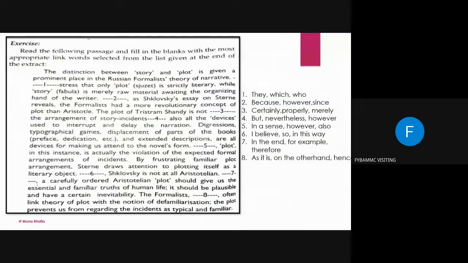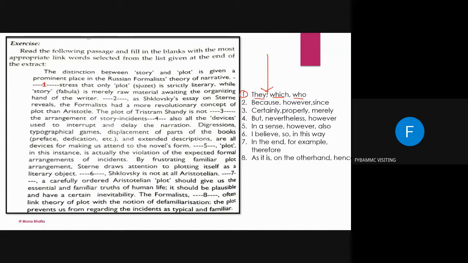Now, this is one more exercise wherein we will be talking about intra, means within a sentence. Within a sentence, there are certain words. And now here, the words that you will be using are given here. Number one, this is number one. There are three options given: they, which, who. So you have to choose what will come out of these three options.